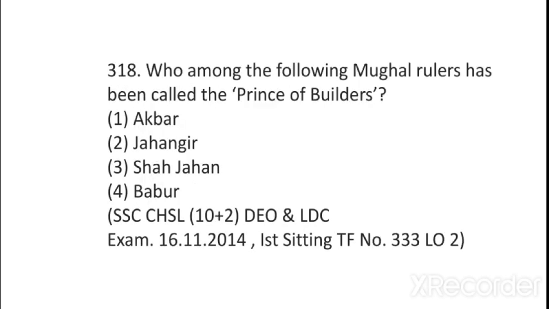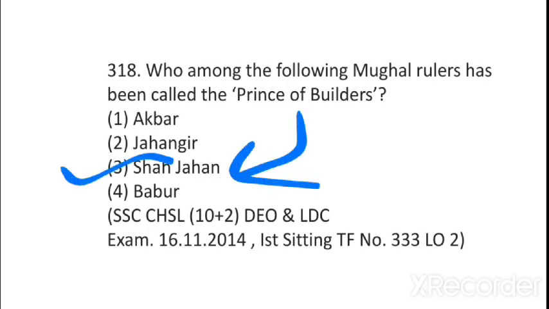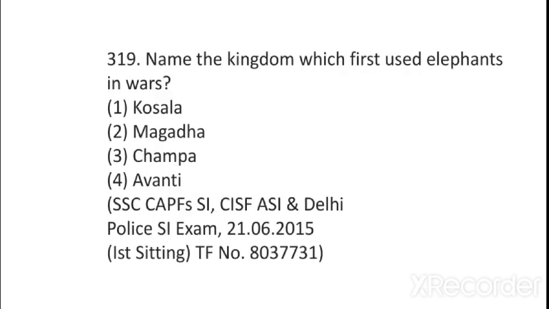Okay. Who among the following Mughal rulers has been called Prince of Builders? Of course, we know that Taj Mahal, Red Fort, and all the great structures have been built by Shah Jahan. So, the Prince of Builders is Shah Jahan. And who was Shah Jahan the son of? Write down in the comment section.